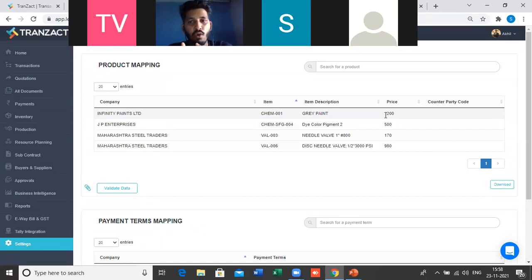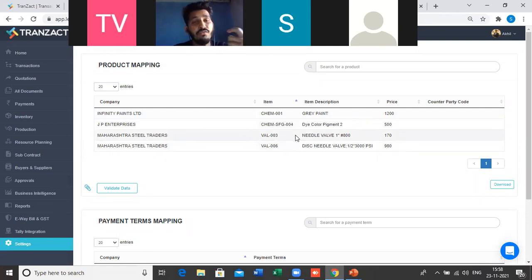To update this, we also have an option to do it in a bulk way. You have to upload it in Excel only. You just give the rate, give the details of the supplier, and then you can add. So what will be the benefit of using this?